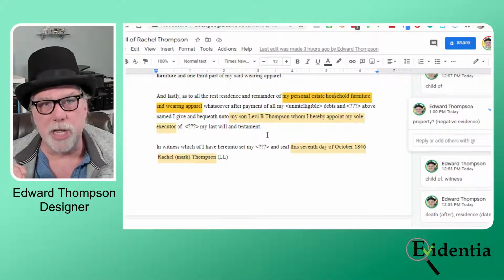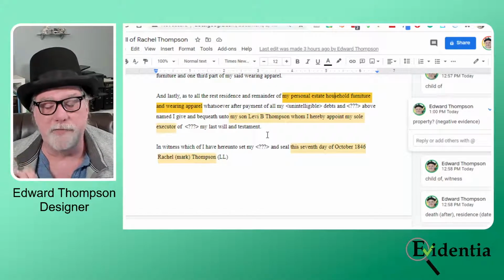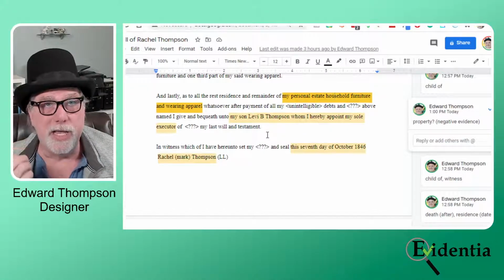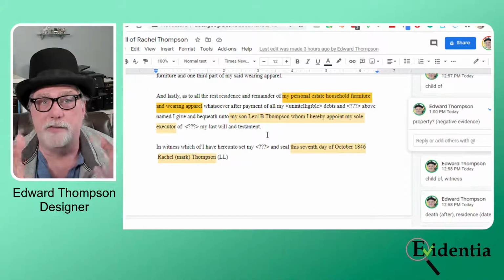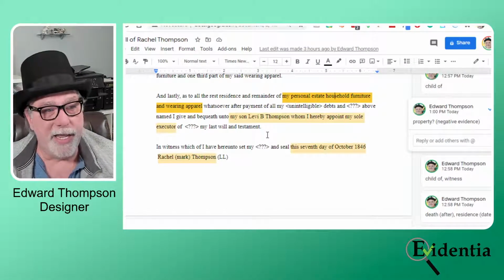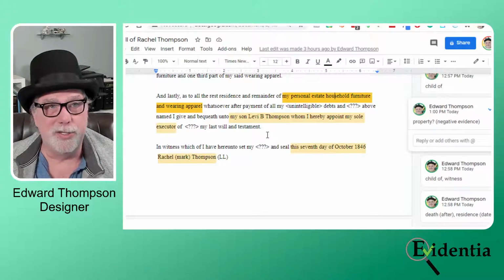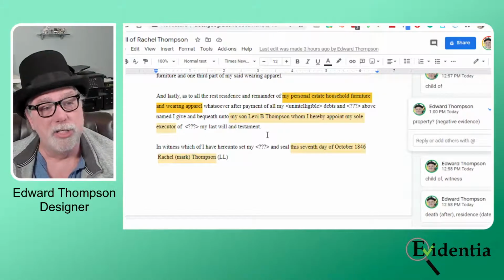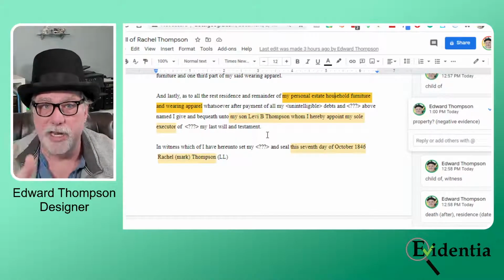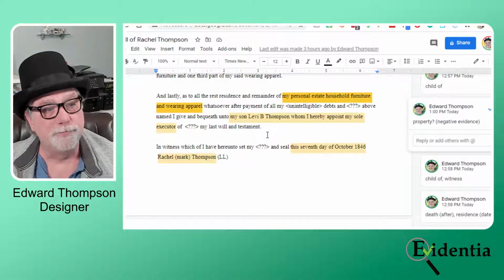A lot of times with these kinds of records, I will definitely capture the witnesses and the executors, because this starts out a fan base, friends, associates, and neighbors, and can be very telling in terms of identifying some other relationships and the relationship of my ancestor with the community. So I will almost always capture the name of the executor of the will and the name of any witnesses who witnessed the signing of the will.